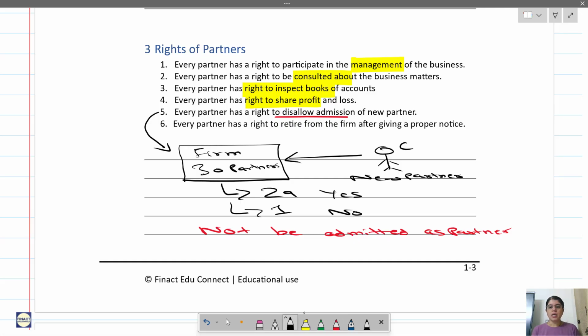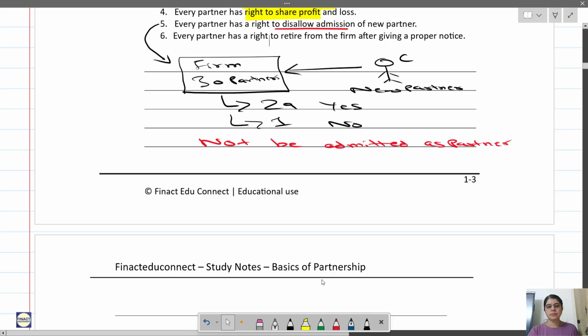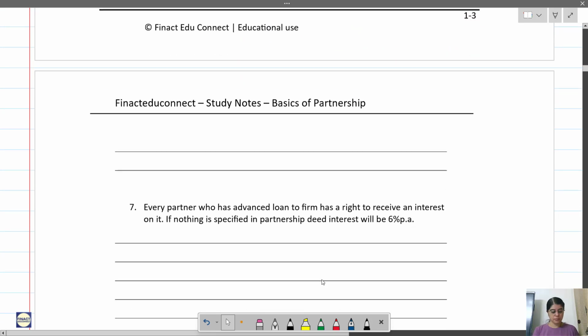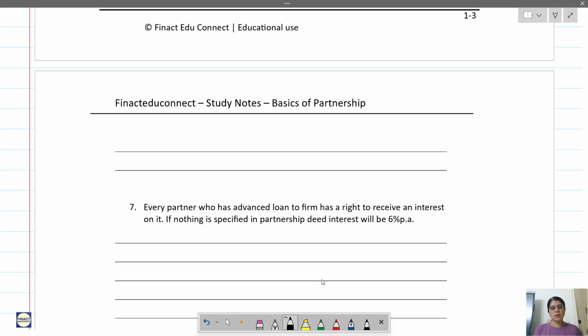Now, every partner has a right to retire from the firm after giving a proper notice. Let us understand this. Sixth point. Again, we will take an example of a firm wherein you have three partners, P, Q and R. Now, R wants to retire from the firm.